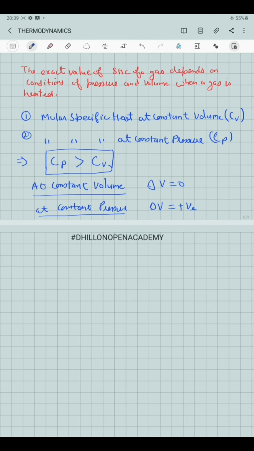So if we want to increase its temperature exactly by 1 degree Celsius, we have to supply some more heat from the outside so that the temperature rise takes place exactly by 1 degree Celsius. So the molar specific heat at constant pressure is always greater than that at constant volume.